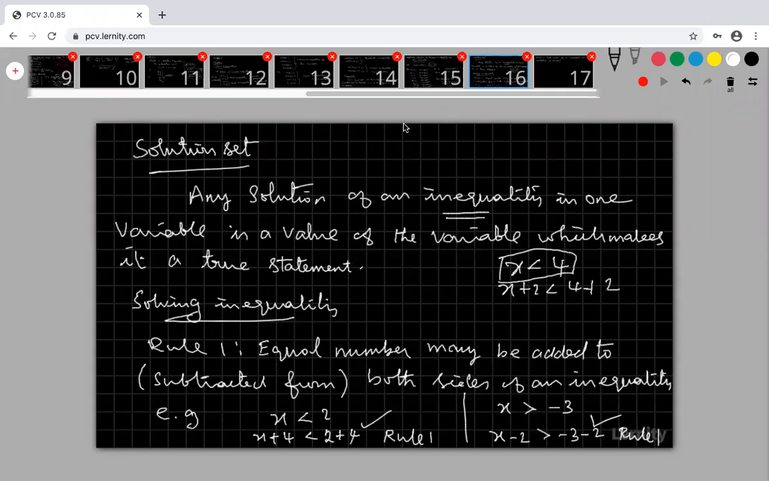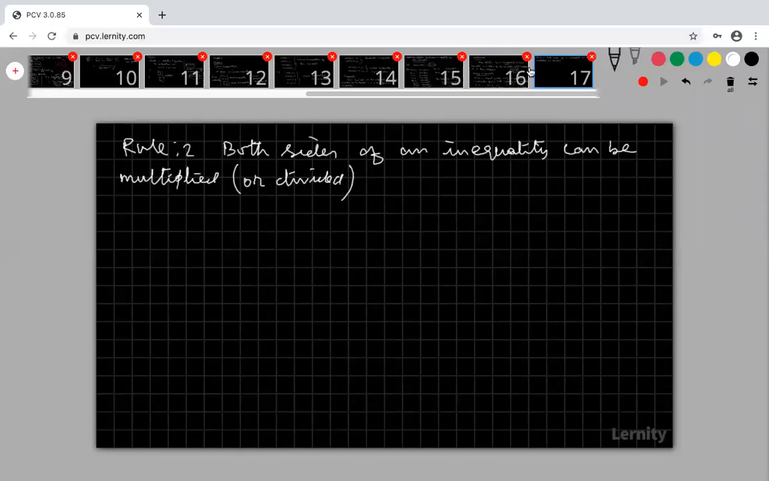Yeah, you can add any number. Kumaran, I am telling about any number. Any number you can add to both sides. Any number you can subtract from both sides. But once you add 4 on the left hand side, you have to add 4 on the right hand side also, the same number. So please read the rule: equal number may be added or subtracted from both sides of an inequality. Equal number means any number, but on both sides you have to do the same. That is the first one.